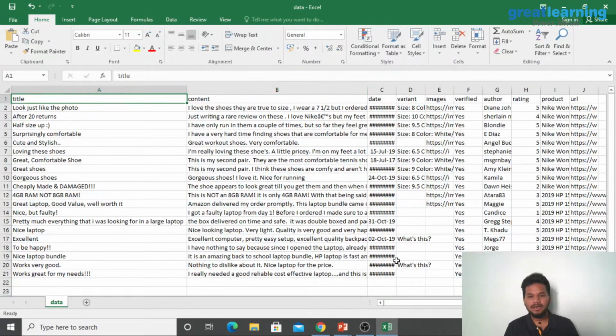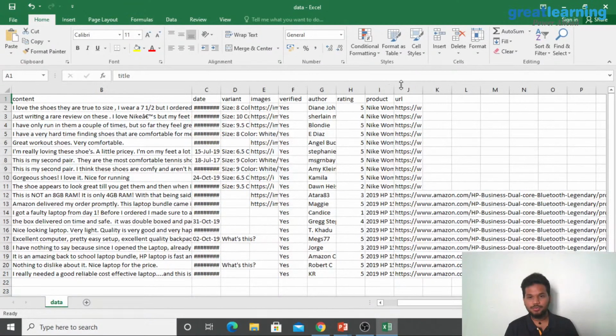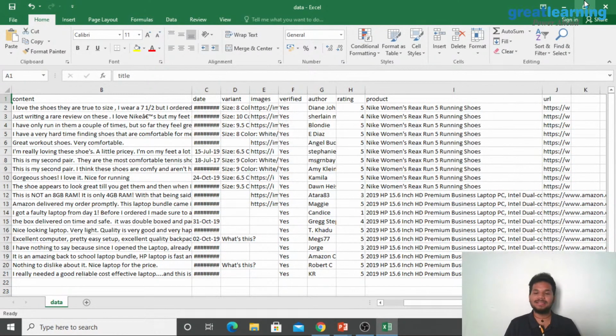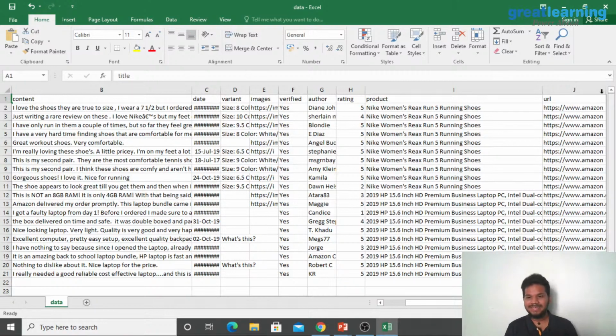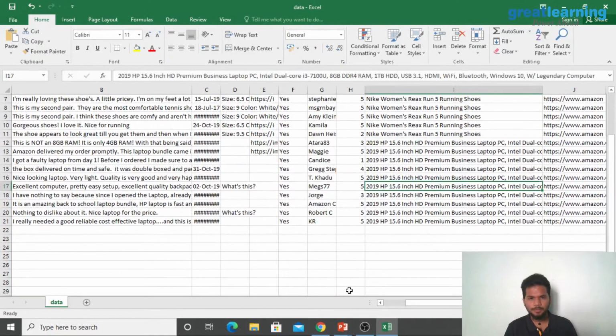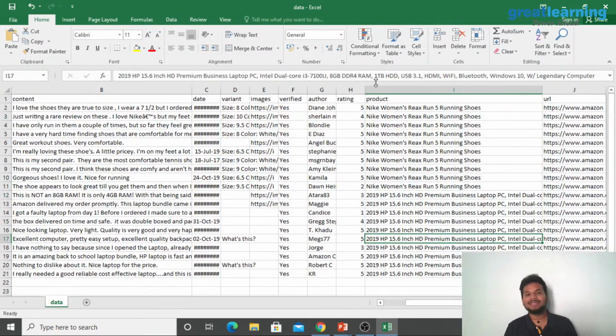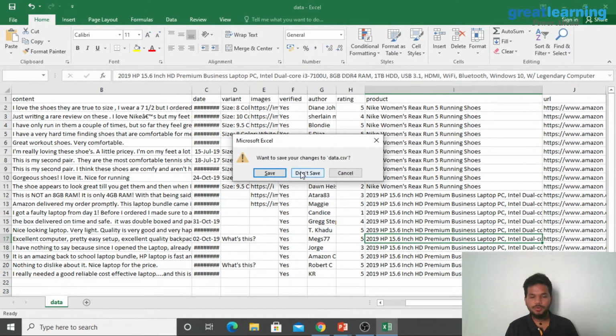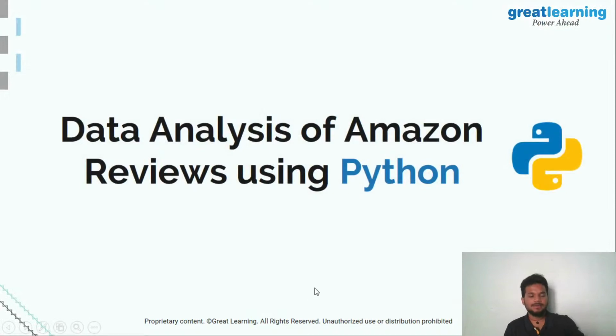For example, here in many cases we are trying to check out the product where we're trying to look at women's running shoes. This shoe is called Nike Women's React Run 5 running shoes. There's the URL of the detail as well, like where it is present. We're taking a look at the details from a laptop and all of that, right? So this is a detail that is fetched by Beautiful Soup and put in a CSV format, right? So when you take a look at data like this, okay, let me quickly go back.